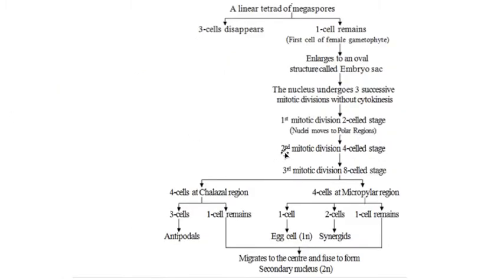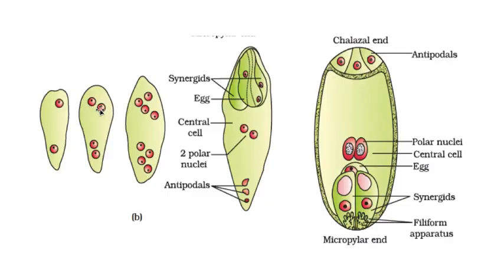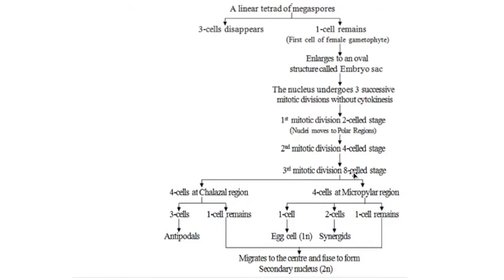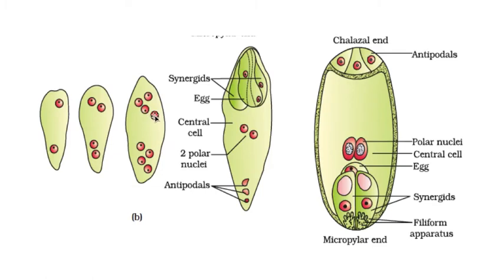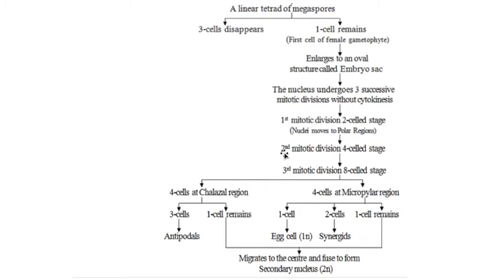Now, the second mitotic division, four nuclei are formed. See again, 1, 2, 3, 4. Now again, the third mitotic karyokinesis, eight nuclei are formed. Again, I'll show you. 1, 2, 3, 4 towards the chalaza, and 1, 2, 3, 4 towards the micropyle. So, by three karyokinesis, it formed eight nuclei.